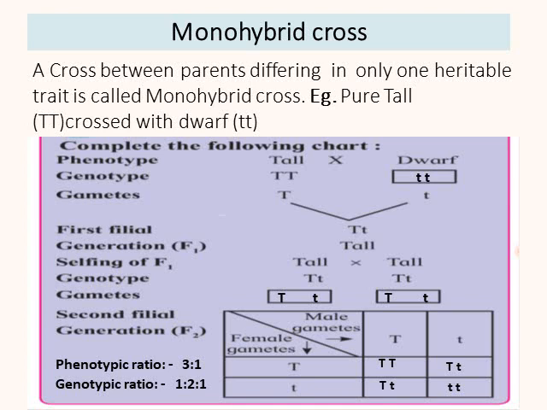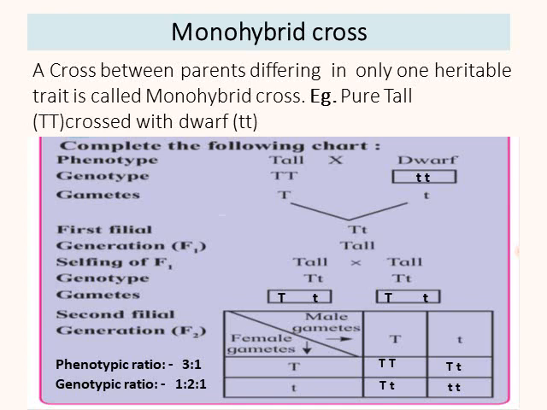In this checkerboard you will see 4 columns. Why are these 4 columns obtained? Because two types of gametes are obtained, male gametes and female gametes containing capital T and small t. They are placed in these columns.